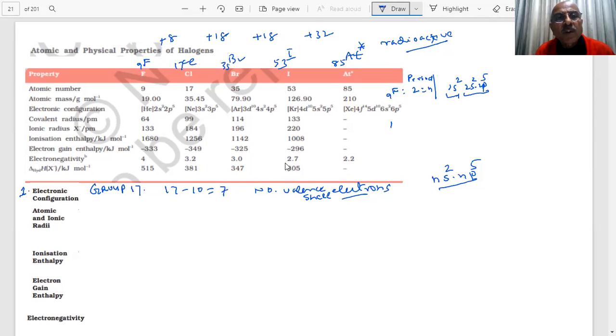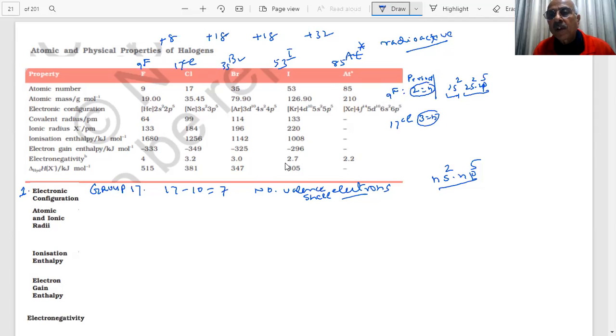Then what is the next one, student? If I take 17Cl, what is the period number of chlorine? The period of Cl is 3, n equal to 3.